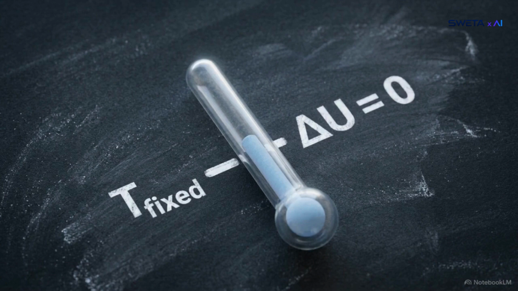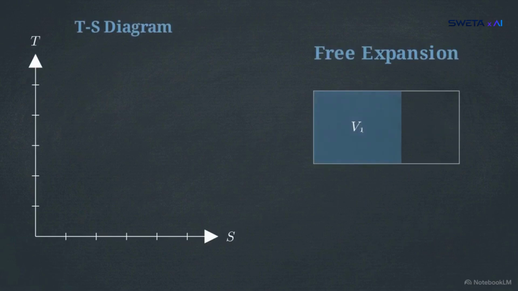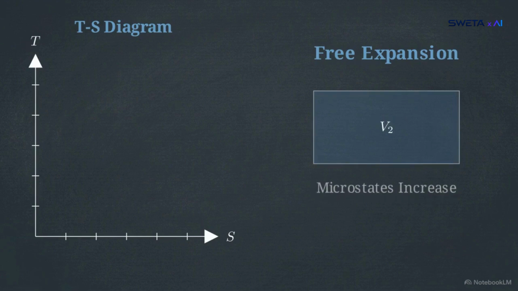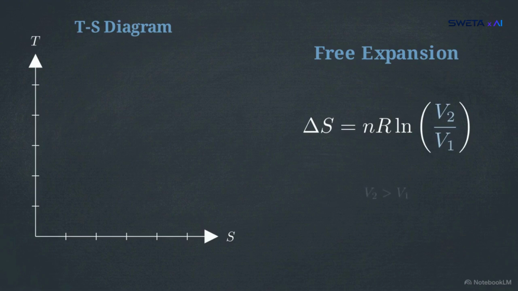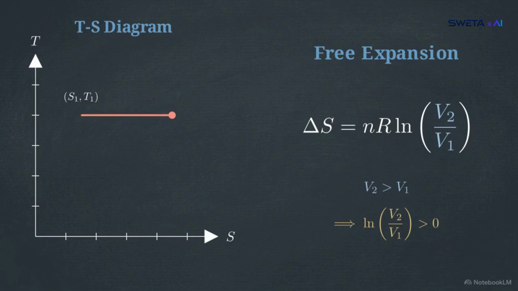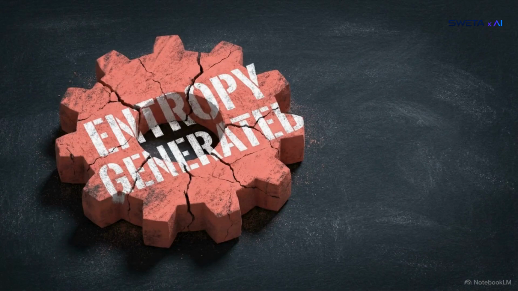According to the first law, internal energy remains unchanged, meaning for an ideal gas, the temperature is constant. Yet, because the gas now occupies a larger volume, the number of accessible microstates increases. Despite zero heat exchange, the entropy of the gas increases. We calculate this change using the ideal gas formula. Delta S equals nR times the natural log of V2 over V1. On the TS diagram, the state moves strictly to the right as entropy increases at a constant temperature. Irreversible adiabatic processes are not isentropic. Due to volume expansion or internal friction, they inherently generate entropy.